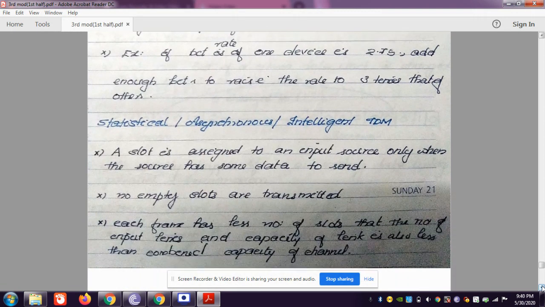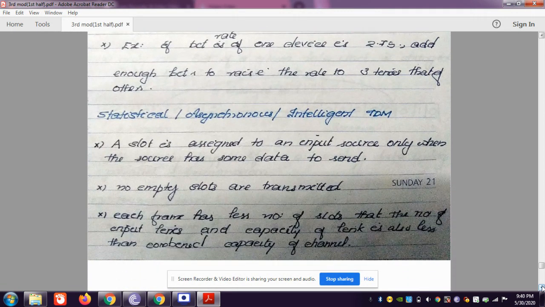So next one is statistical, or asynchronous, or intelligent TDM. It is one of the varieties of TDM. Intelligence means that a slot is assigned to an input source only when the source has some data to send.